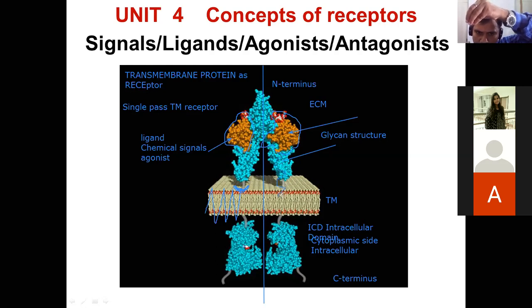This wave, once it reaches the cytoplasmic side, here we are using the word transmission of signal. Transmission of signal does not mean the chemical structure or the ligands are going to be transmitted.